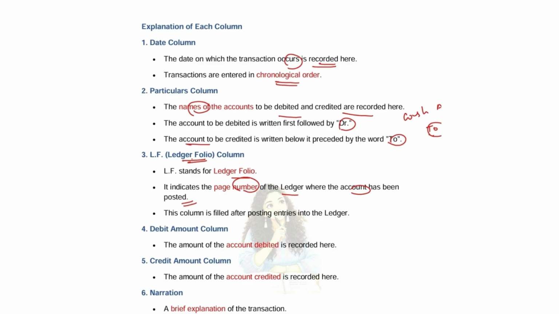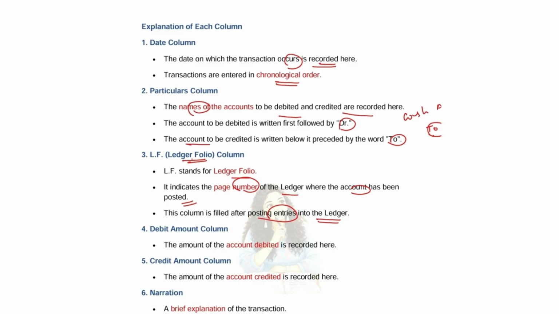Okay. So if you are writing exam, you will be writing every page number. Okay, why you are writing the page number? To identify what comes after the other. Likewise, in ledger, we will be writing the page number, which is mentioned as ledger folio in the journal. Okay, this column is filled after posting the entries in the ledger. First comes the journal, then comes the ledger. So this column will be kept as blank, and once the ledger account is done, we will be writing the page number in the LF folio